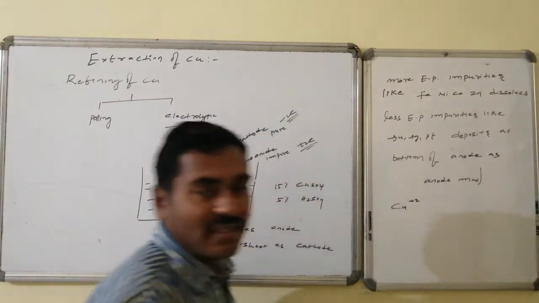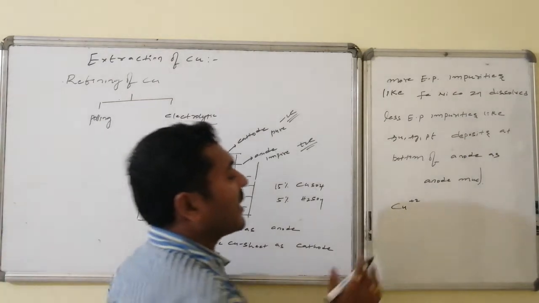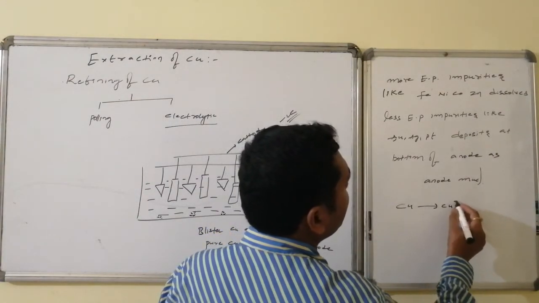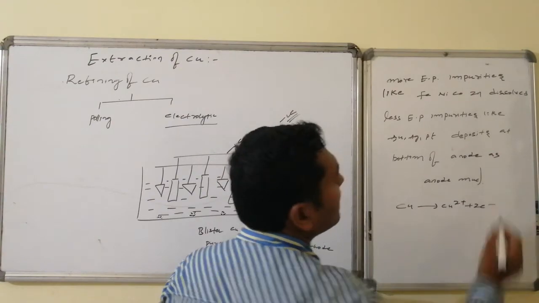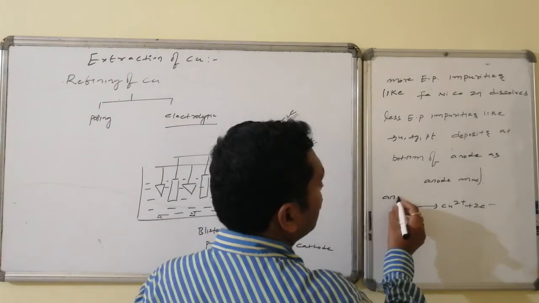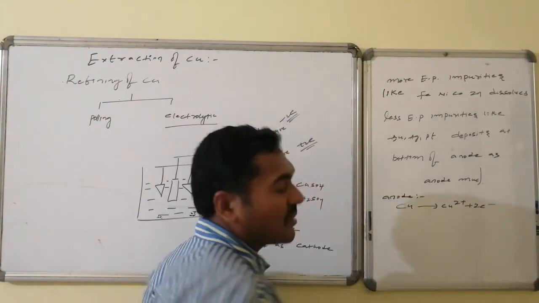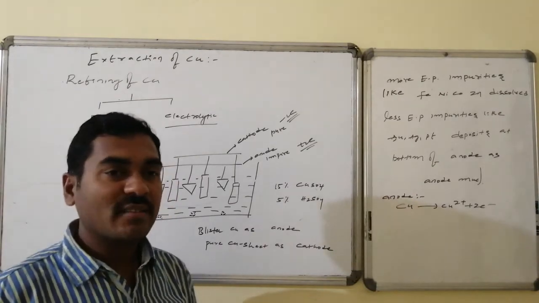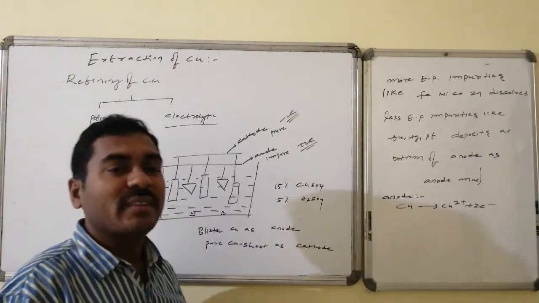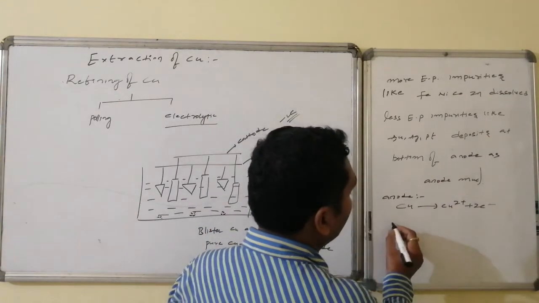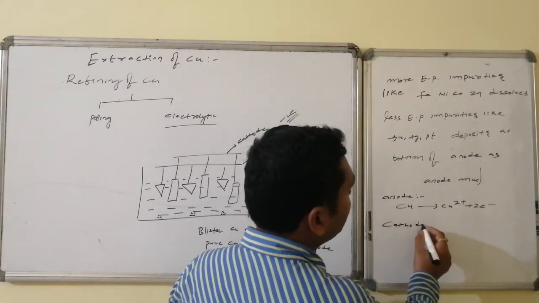Now let us go for the chemical reactions that are going to happen. The electrolyte consists of copper ions. At the anode, the impure copper is getting dissolved. At the anode, oxidation takes place. Oxidation is loss of electrons. The impure copper is dissolving in the form of Cu2+ by losing 2 electrons. When it dissolves, all the impurities present in it also dissolve in the electrolyte. At the cathode, reduction takes place.